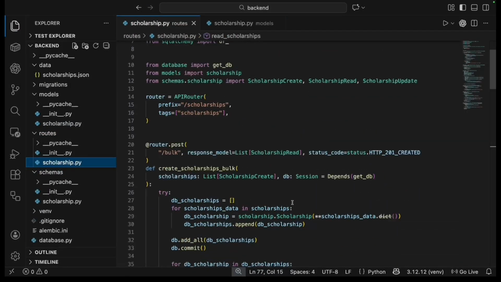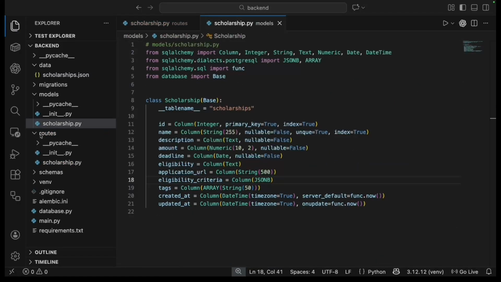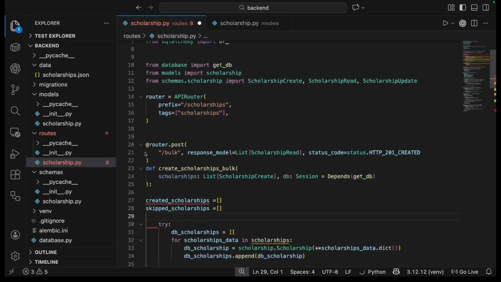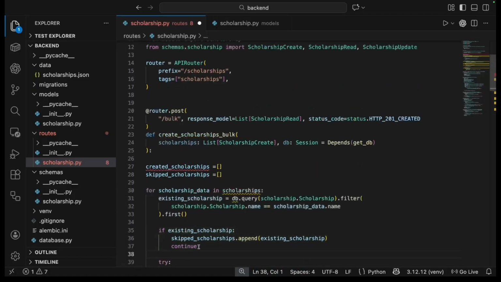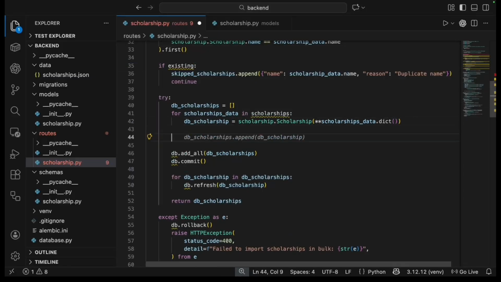Then I started building the bulk import logic. I created 2 empty arrays, created_scholarships to track what we successfully added, and skipped_scholarships for duplicates. Next, I wrote the for loop, for scholarship_data in scholarships, and added the duplicate check. If a scholarship already exists, append it and then continue.